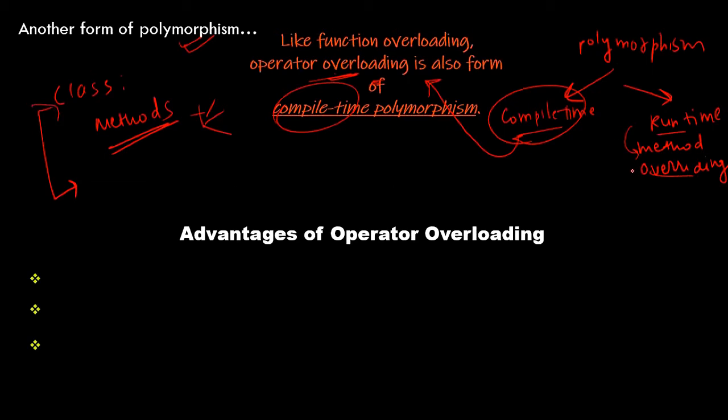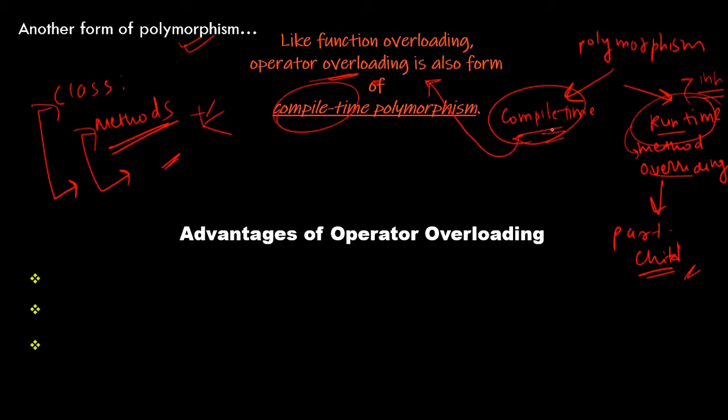But in runtime we need a parent class and a child class, so method overriding is done between parent class and child class methods, whereas here we are just focusing on methods of the same class. So runtime brings the concept of inheritance, but we don't need any inheritance concept in compile time polymorphism.